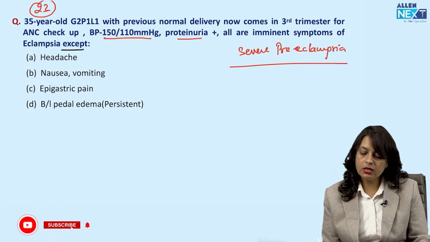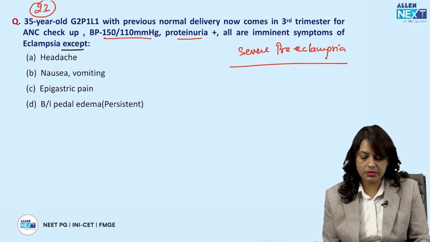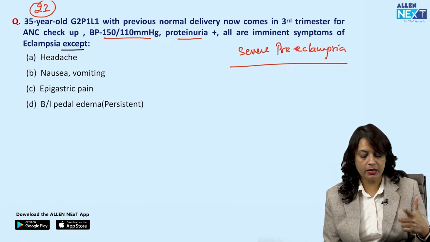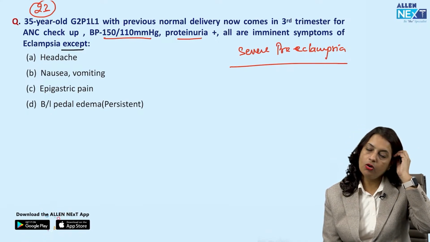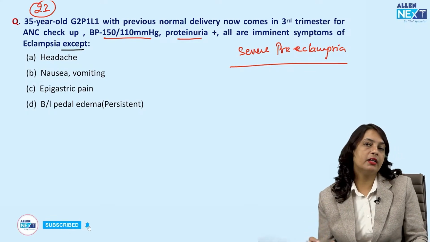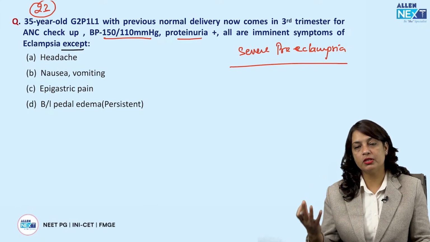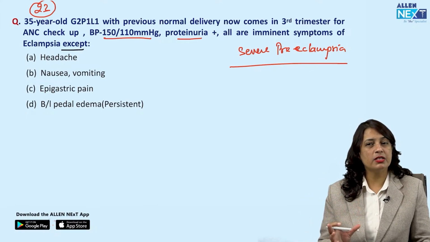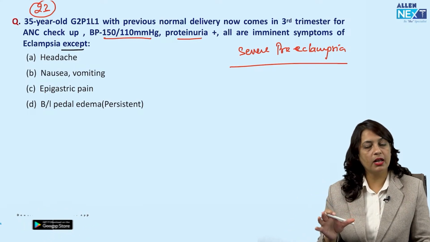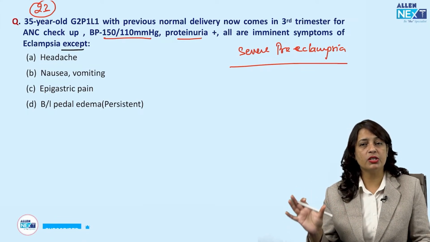And they have asked what are the symptoms of impending eclampsia. So we know it is always headache, epigastric pain, blurring of vision, or there may be decreased urine output. Nowadays, there is a criteria for end organ damage where there is cerebral and visual symptoms. There is elevated liver enzymes, LDH is elevated. Platelet count is reduced, and there is serum creatinine which is raised.